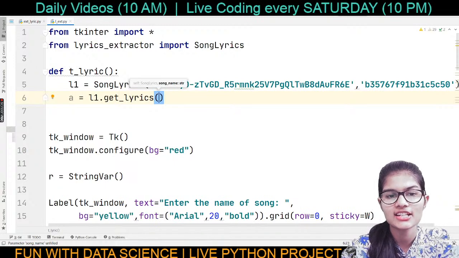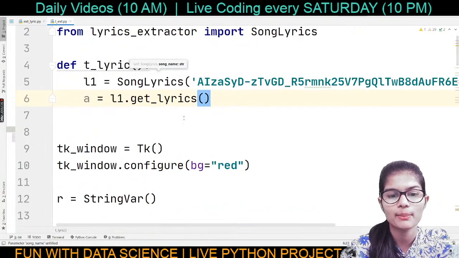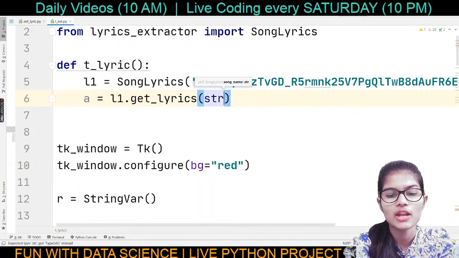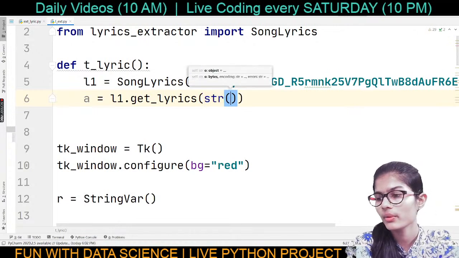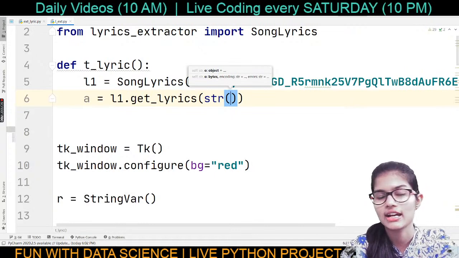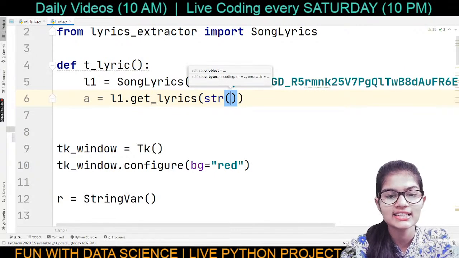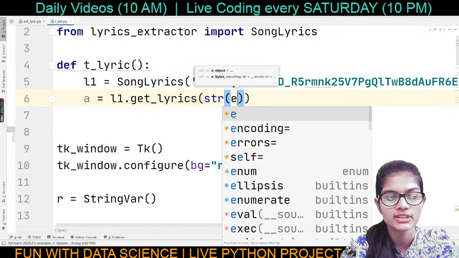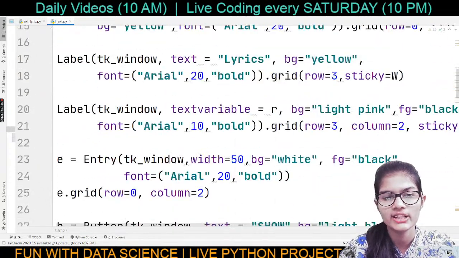Fine. So this get_lyrics function, you have to add here. Now you have to convert that into a string. Whatever you are having, you will convert all of it into a string with str. Now inside that, I'm going to use that variable which is E. Now what's that E? E, we made it down here.